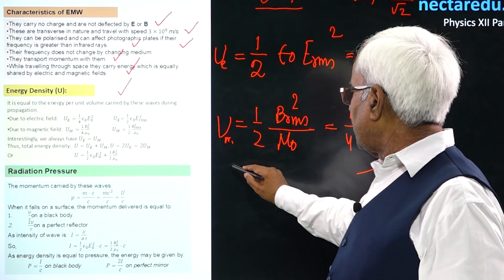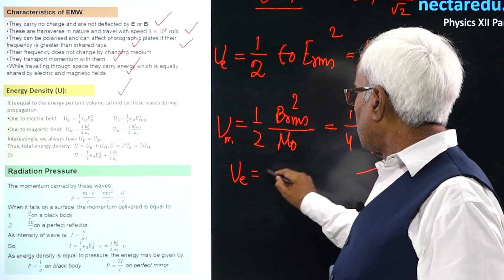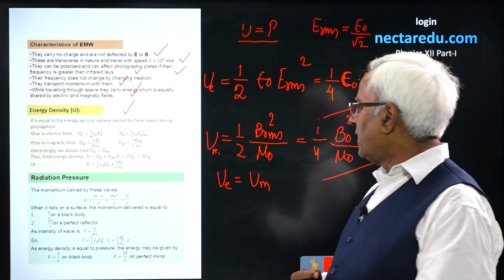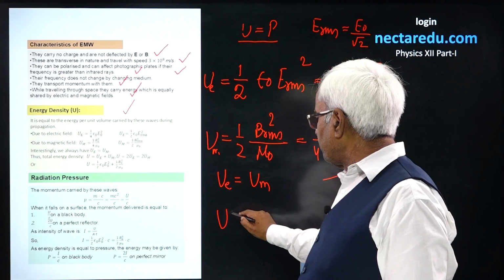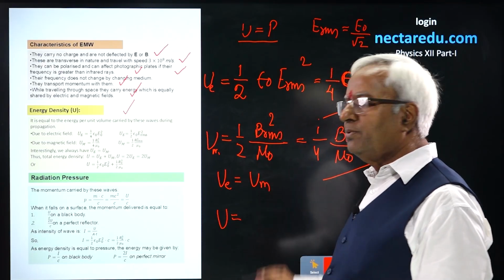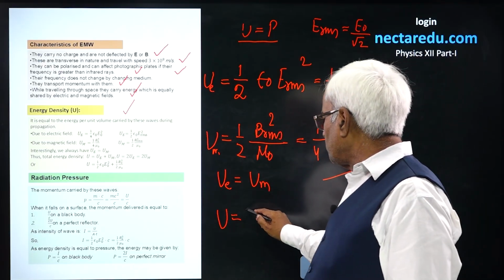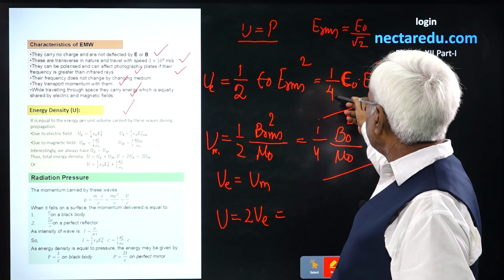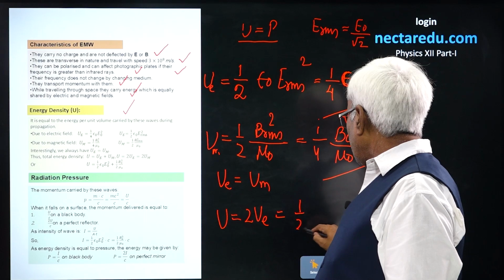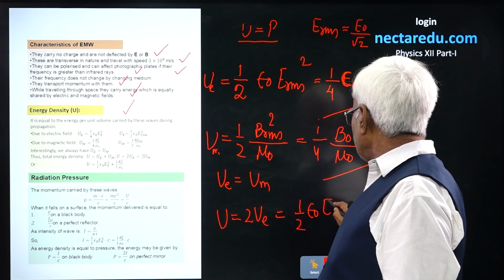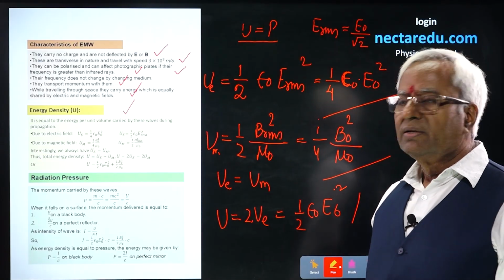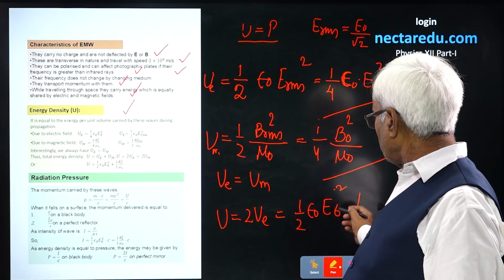Interesting is that these both are equal. And total energy density will be given by the sum of the two, which are equal. So you could say this is going to be 2U_E. What you get is 1/2 ε₀ E₀². This is the total energy density.